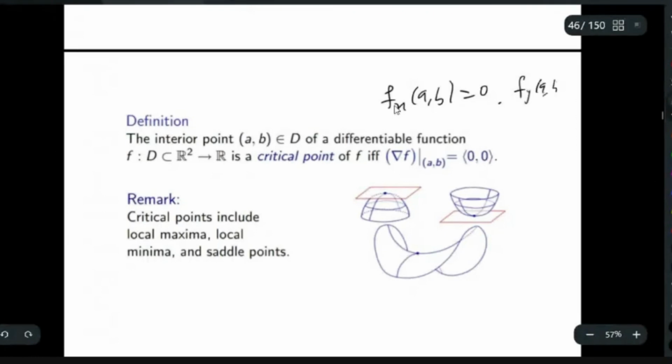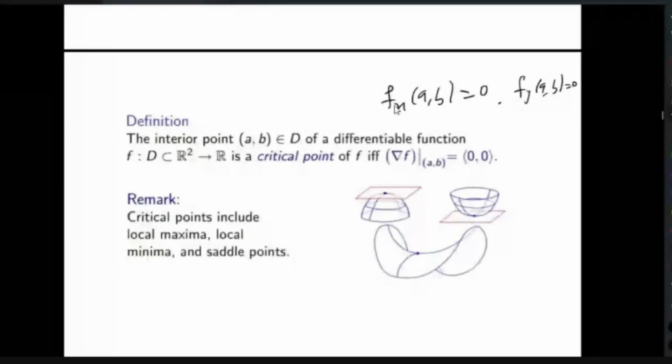So suppose you are given a function and asked to find a critical point. What you first do is find the partial derivative with respect to x and equate it to 0, and again the partial derivative with respect to y and equate it to 0, and solve the system of equations. Then you will get a point (a, b). Those are the points that correspond to the critical points.